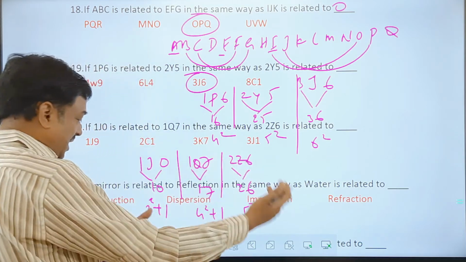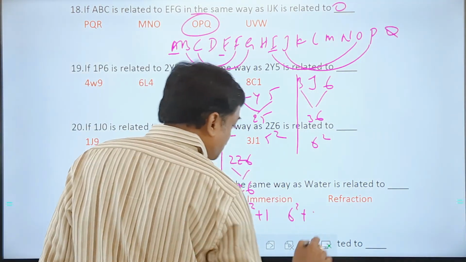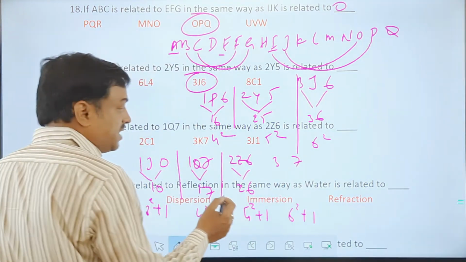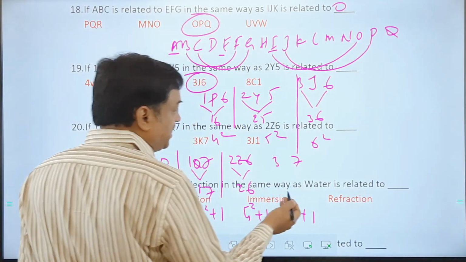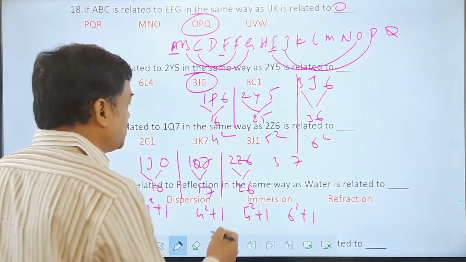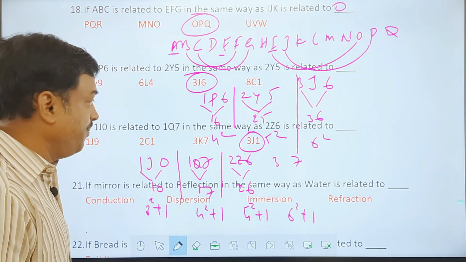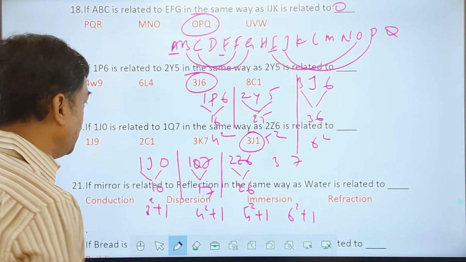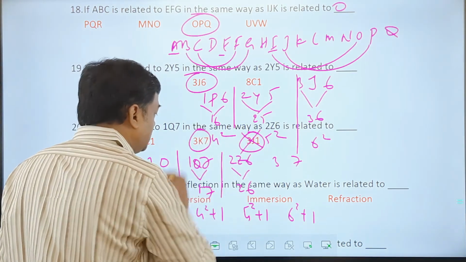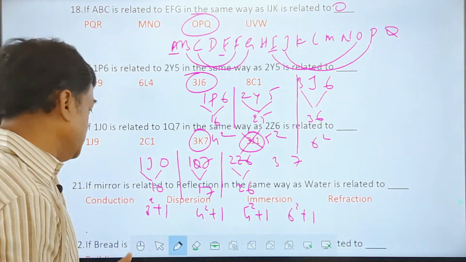So my answer has to be 6 square plus 1, that is 37. 37 minus 26 is the 11th letter. So it's going to be 3K7 as the answer.